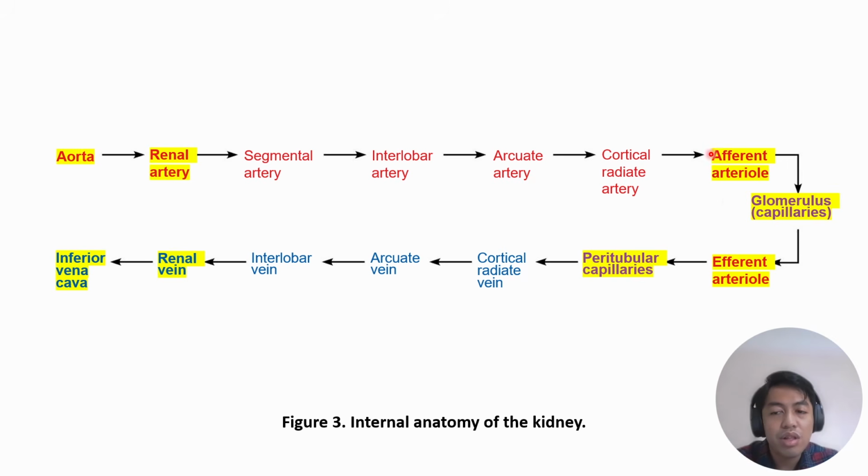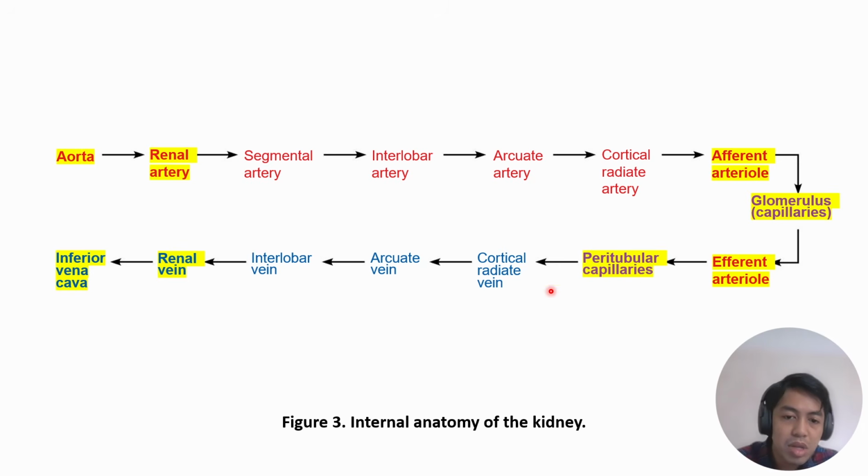The afferent arteriole will enter the nephron to become the glomerulus, and the glomerulus will exit to become your efferent arteriole. And this efferent arteriole becomes your peritubular capillaries. Notice you still have here the terms afferent and efferent. Afferent means toward. So it's the same as in neurons. You have the afferent neuron. In here, you have the afferent arteriole going toward the glomerulus. And on exiting the glomerulus, it becomes the efferent arteriole. Then it becomes the peritubular capillaries.